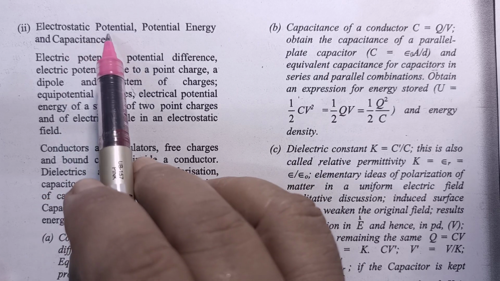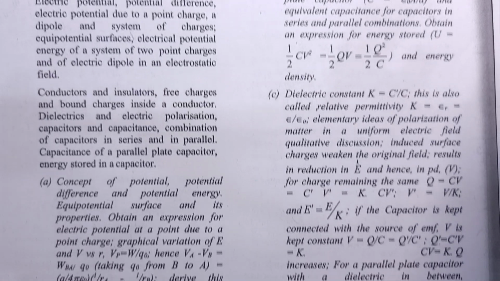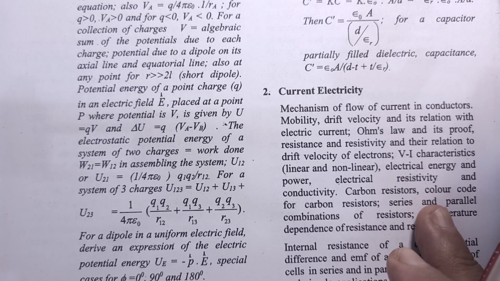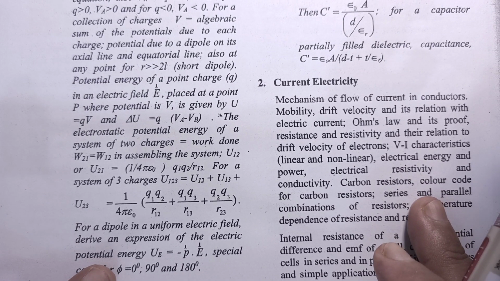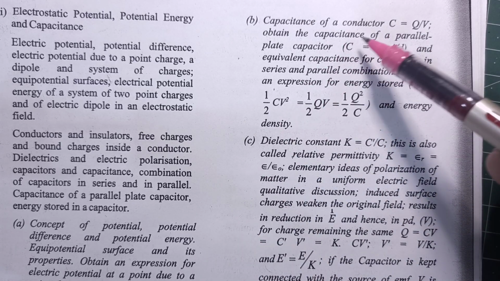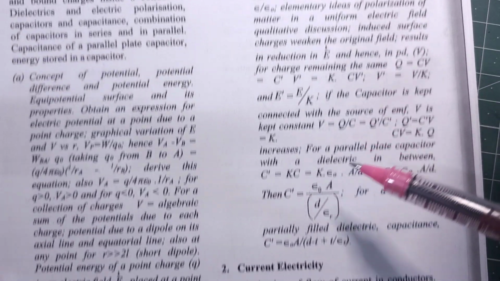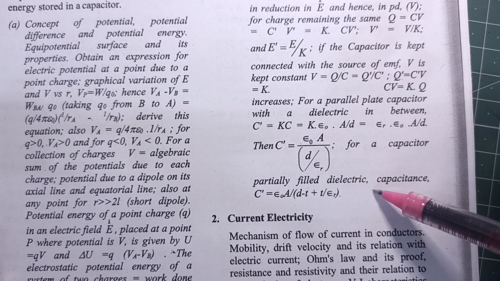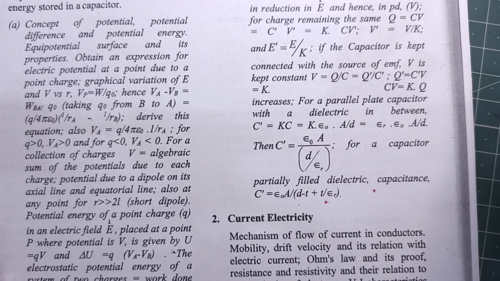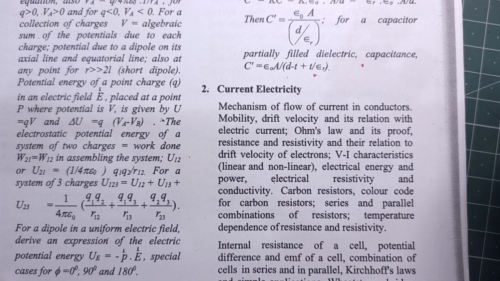Then come to electrostatic potential, potential energy and capacitance. There is no change in this part. Everything is as it is till this point. And then capacitance of conductor, dielectric constant, partially filled dielectric, capacitance of such capacitor as it is. Then current electricity, there is no change.